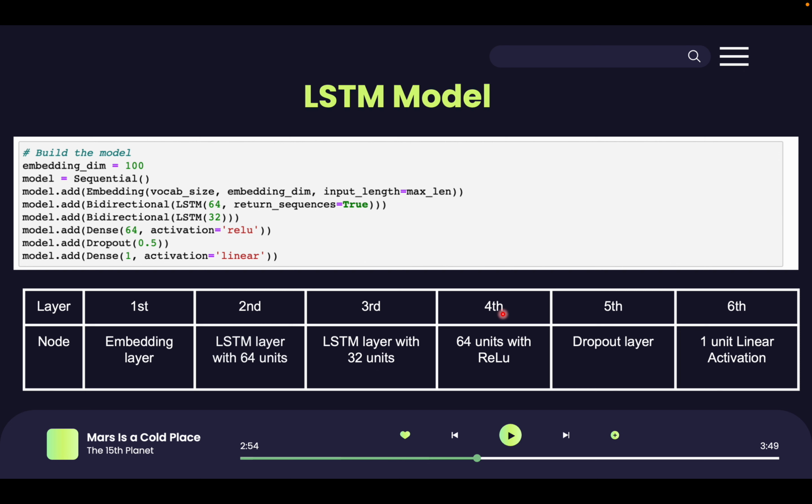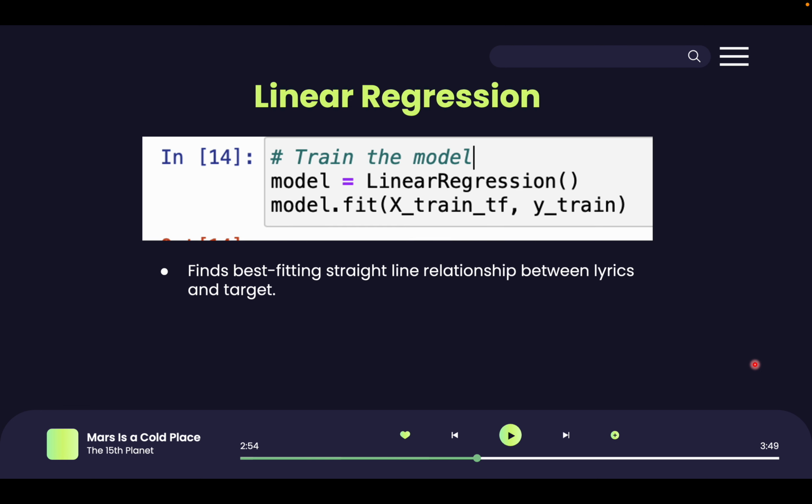A dense layer with 64 units and ReLU activation. The dense layer takes the output from the LSTM layers and applies a linear transformation to produce a new set of features that are useful for predicting the target variable. A dropout layer with 0.5 dropout rate. Dropout is a regularization technique that randomly drops out some of the units in a neural network during training to prevent overfitting. And 6, a dense layer with 1 unit and linear activation. This layer produces the final output, which is a single real number representing the predicted value. We have used linear regression as a baseline model to train the lyrics dataset.